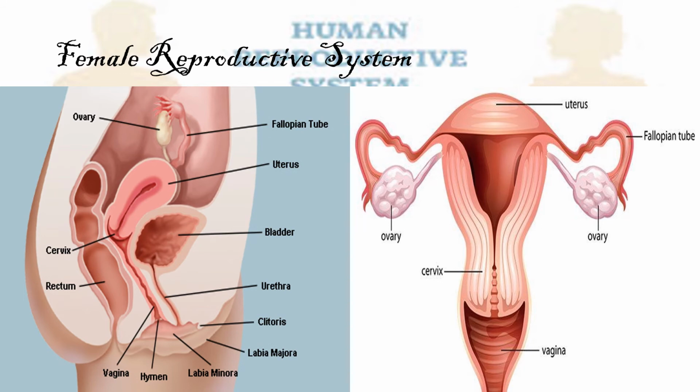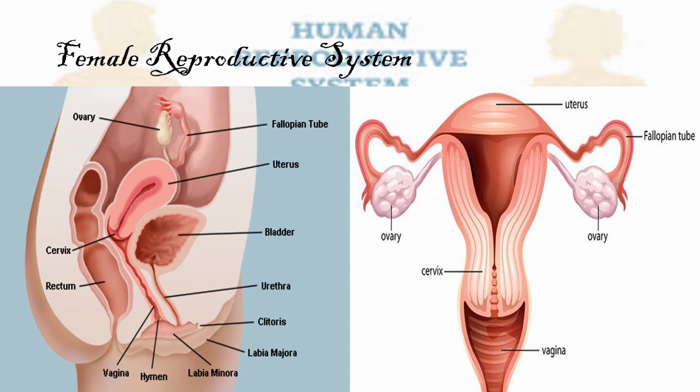Each ovary holds about 200,000 immature egg cells. The ovaries usually release one mature egg cell every 28 days that starts at the later stage of puberty. Puberty in girls begins at age 8 or 10 years.